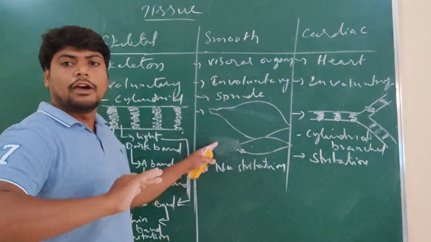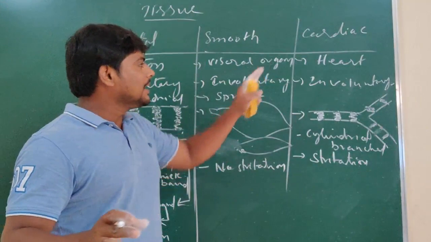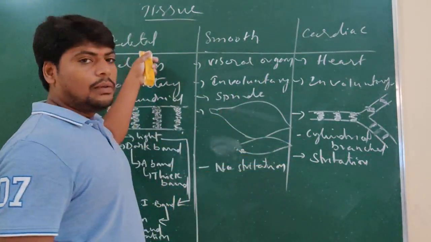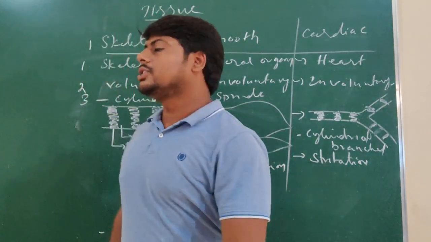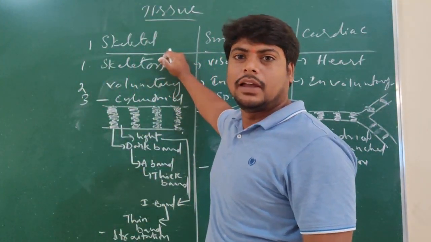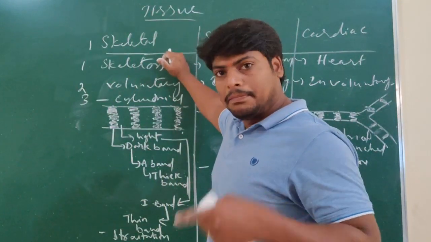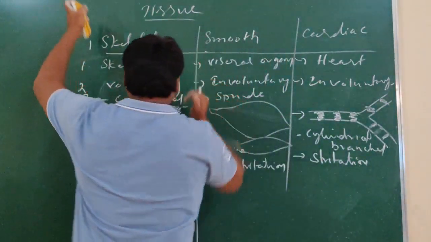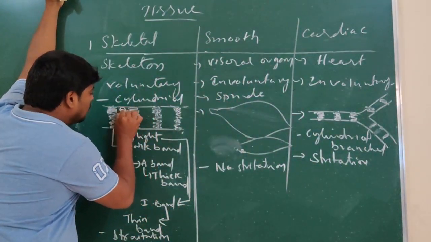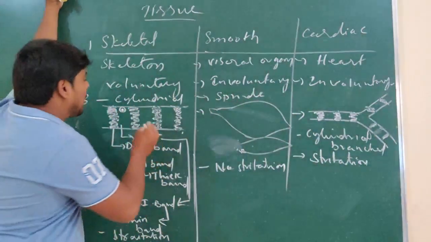Only smooth muscles have no striation, but the cardiac muscles also have striation, and the skeletal muscles also have striation. So these are also called striated muscles. Remember. And if you observe, the nucleus is beneath the plasma membrane.